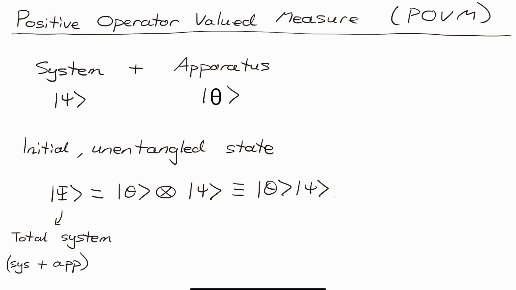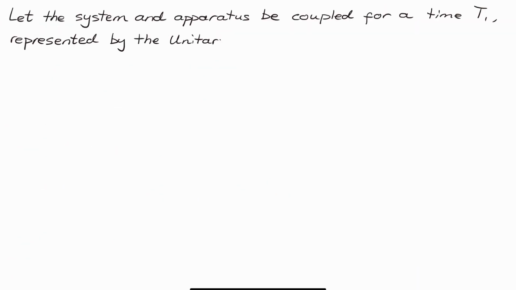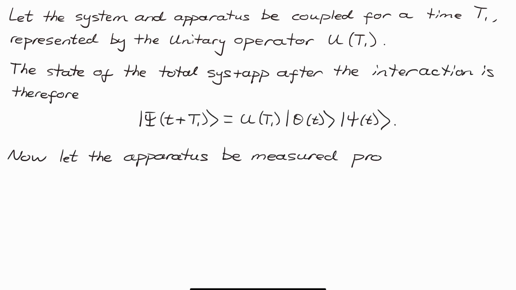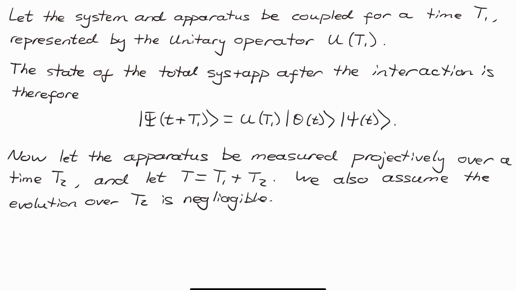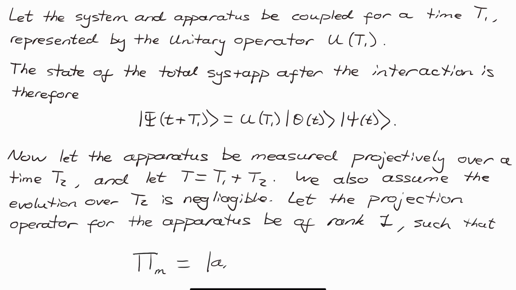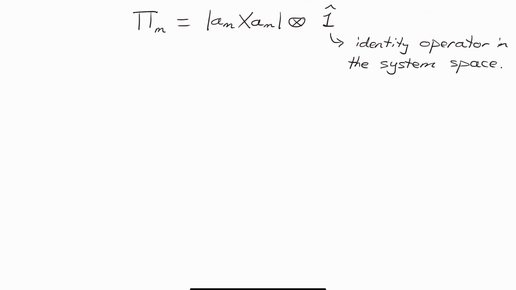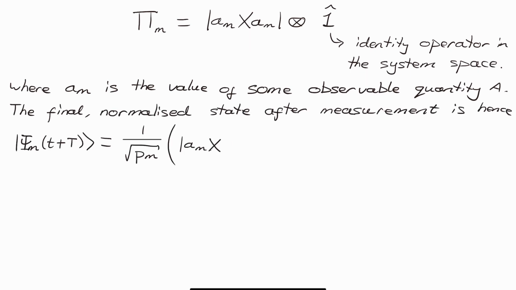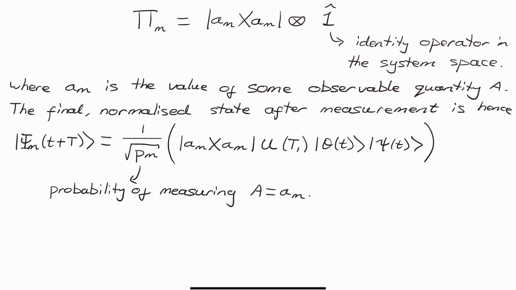As I'm working through the maths in the background here, which you don't need to pay super close attention to, I'm simply deriving the form of the measurement operator by finding the final state of the system after they've evolved together and we measure them. We find that the measurement operator takes a fairly simple form, which you will see in a minute after I finish my calculations.